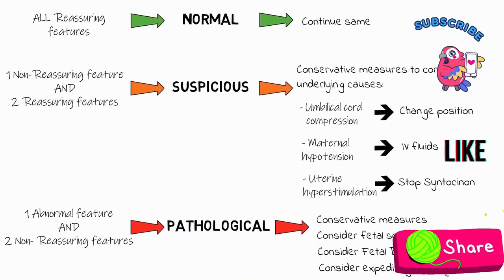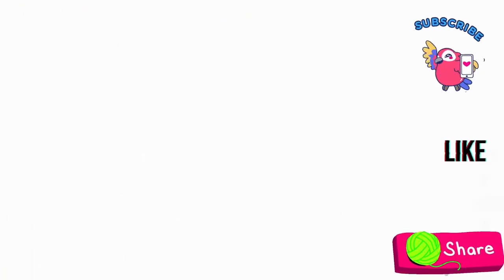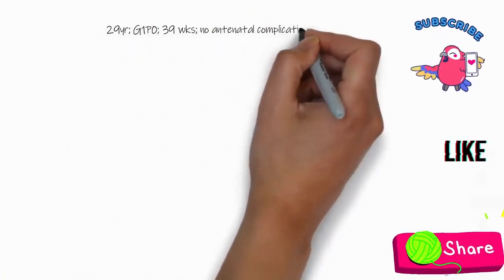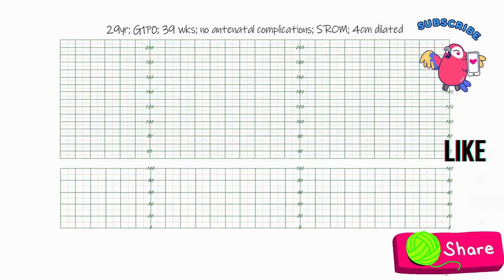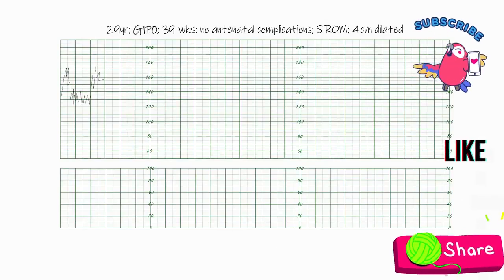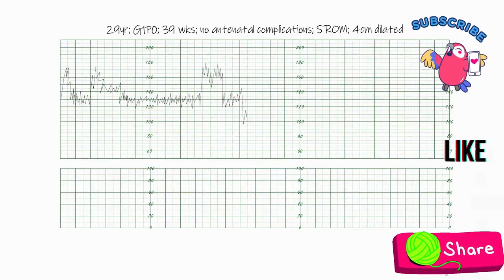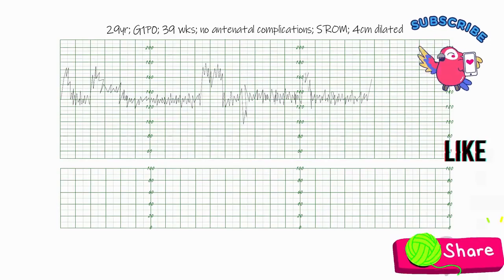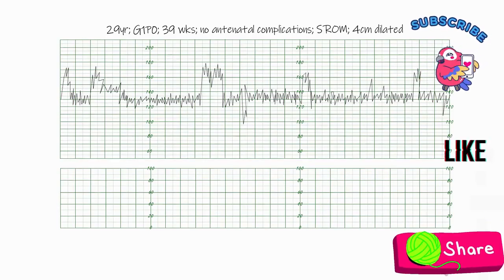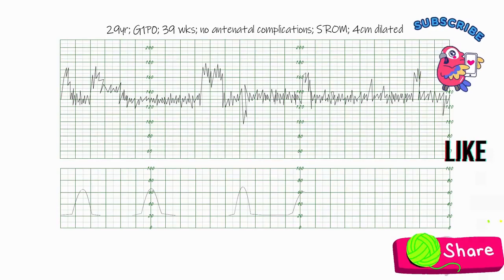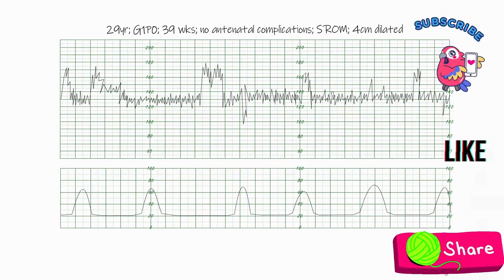Okay, so now that we've got all of this information, let's try to take a look at a few examples. So example number 1. We've got a 29-year-old, gravida 1 para 0, who's 39 weeks pregnant with no antenatal complications. She had a spontaneous rupture of membranes and she is currently 4 centimeters dilated. And this is her CTG trace.